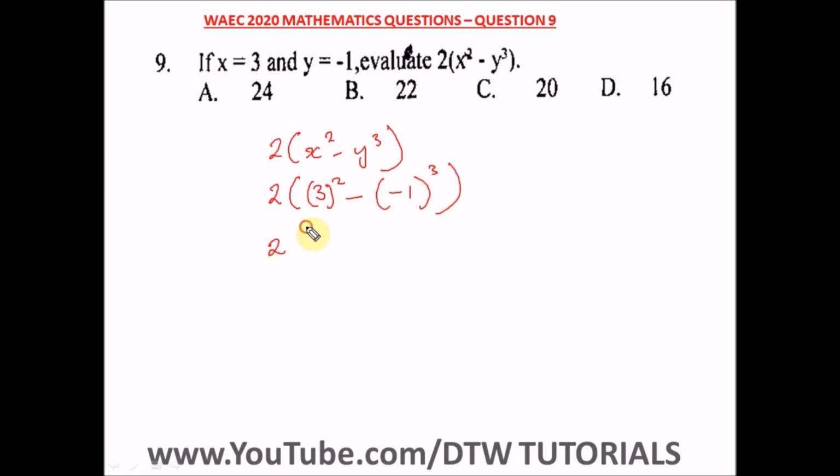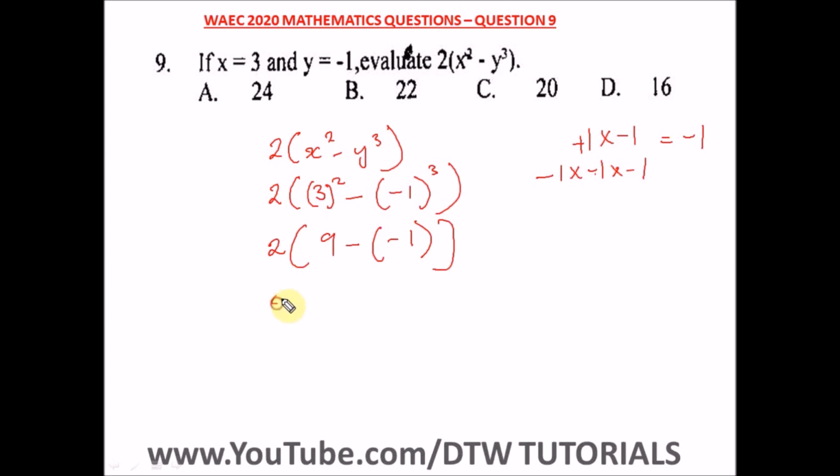What is 3 raised to power 2? That will give us 9. What is minus 1 raised to power 3? That's minus 1 times minus 1 times minus 1. Minus 1 times minus 1 will give us a positive 1, and multiplying by another negative 1 will give us a negative 1.